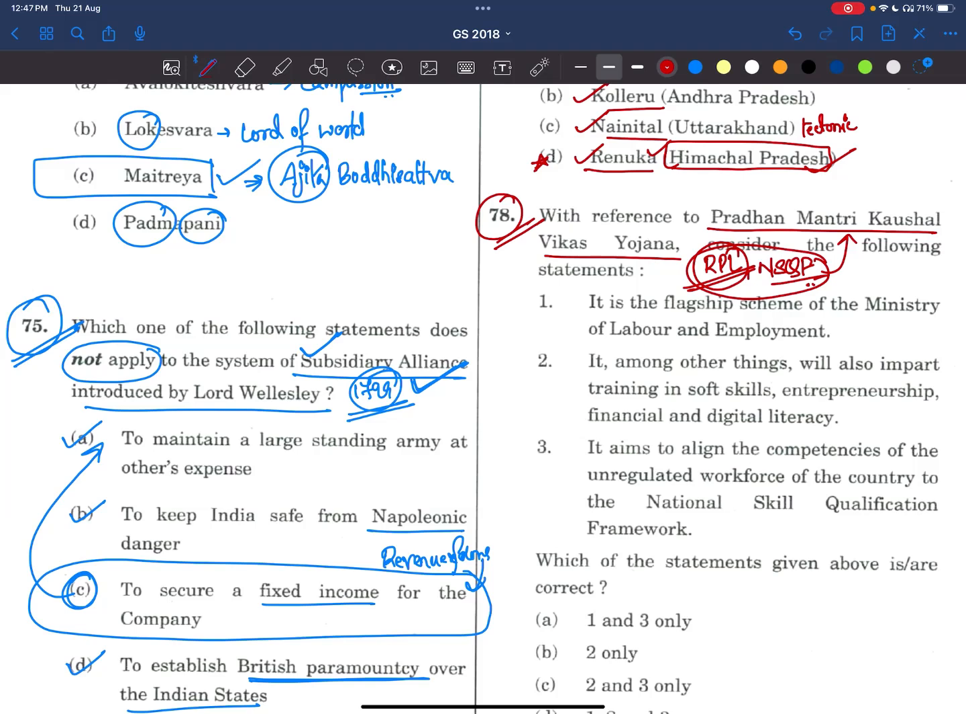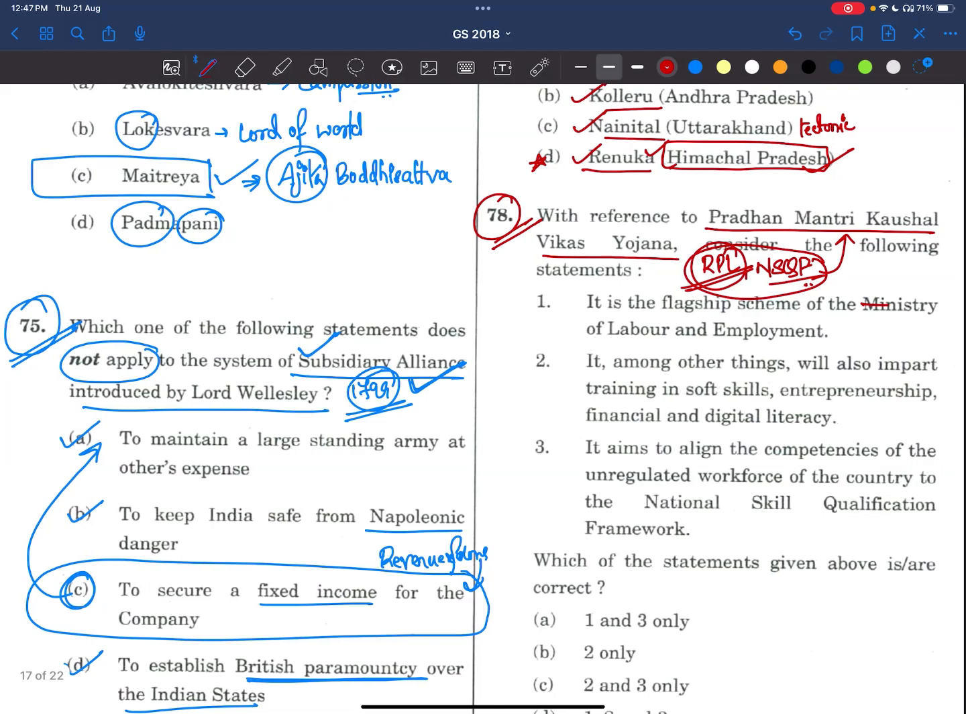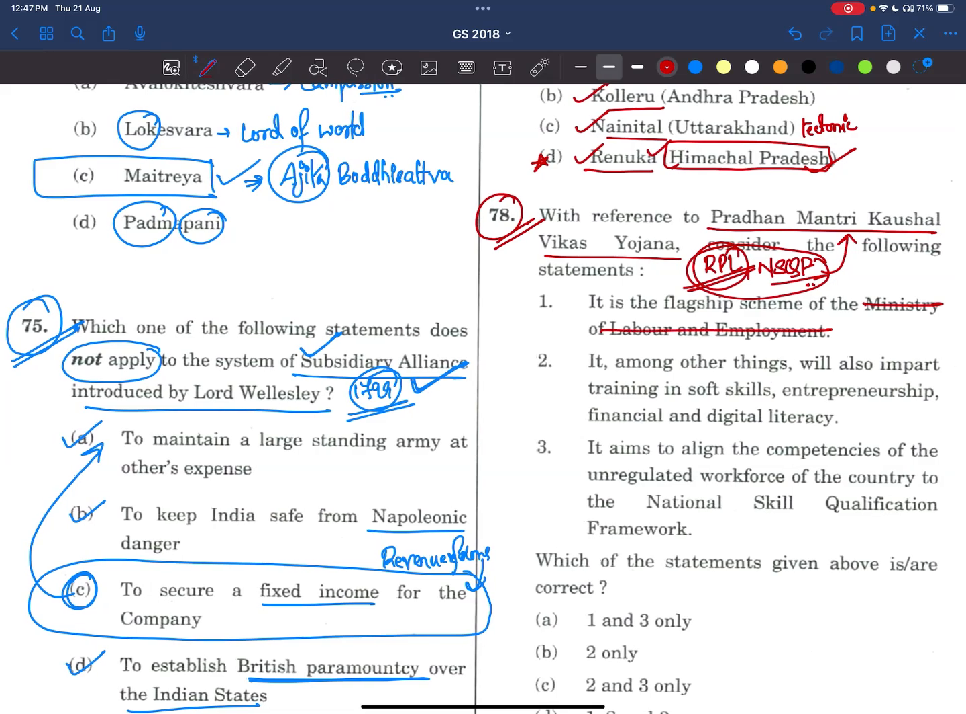Now see, we know about RPL and NSQF. Now let's see the statements. This is the flagship scheme of the Ministry of Labour and Employment. No, we have discussed it. It is under the Ministry of Skill Development and Entrepreneurship. So this statement is wrong. And we all know that 90 to 95% of the times, whenever the ministry is mentioned, usually those statements will be wrong. But in 2025, UPSC asked about Surya Ghar Muft Bijli Yojana, the Ministry of New and Renewable Energy. It was correct. I thought the same and I made that mistake. So please be careful. I'm telling both the things.